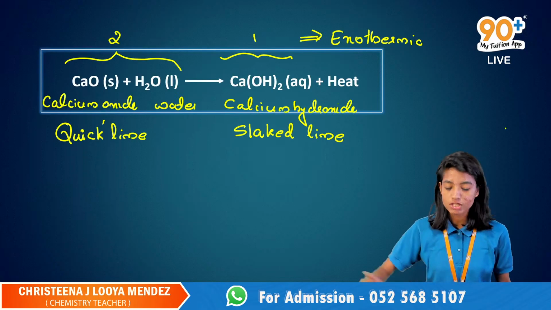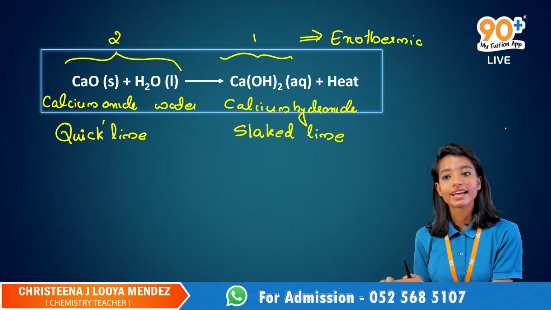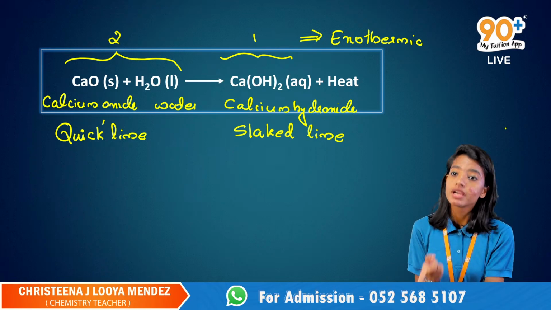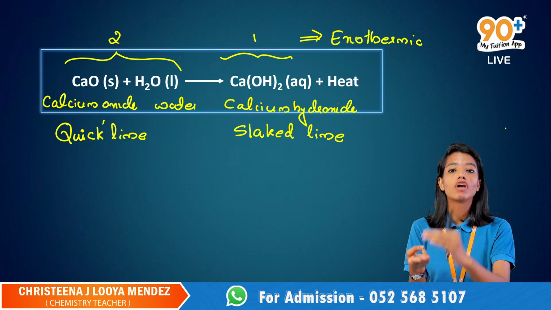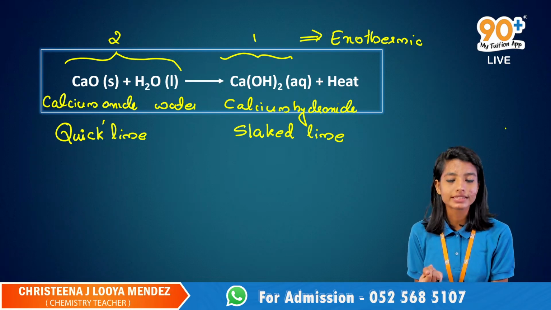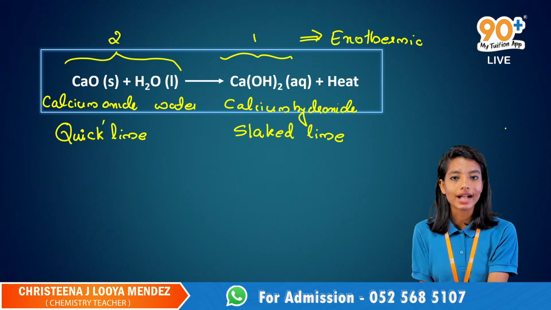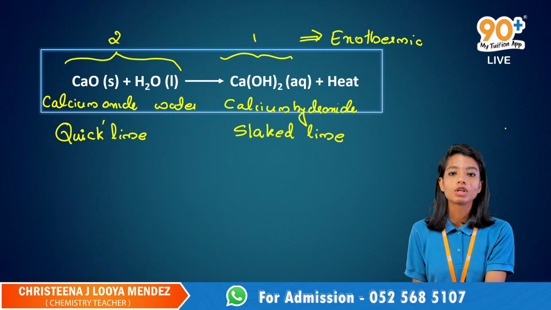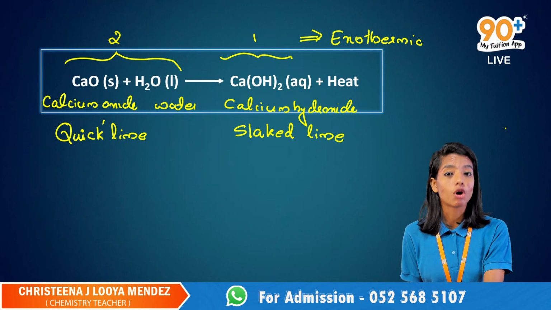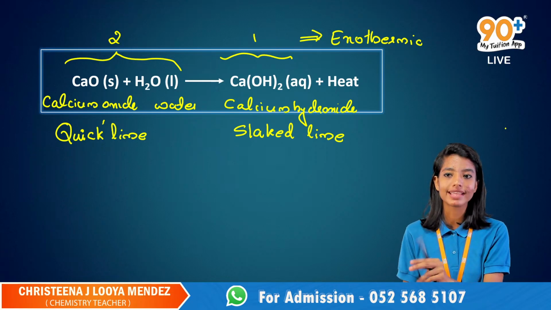So what is the reaction? Don't forget it. Please keep this in mind. Calcium oxide, also called quicklime, reacts with water to form calcium hydroxide with the liberation of heat energy. Calcium oxide is CaO, which is also called quicklime. Ca(OH)2 is called slaked lime, which is also called calcium hydroxide. So whenever we mix calcium oxide with water, we will get calcium hydroxide with the liberation of heat energy.